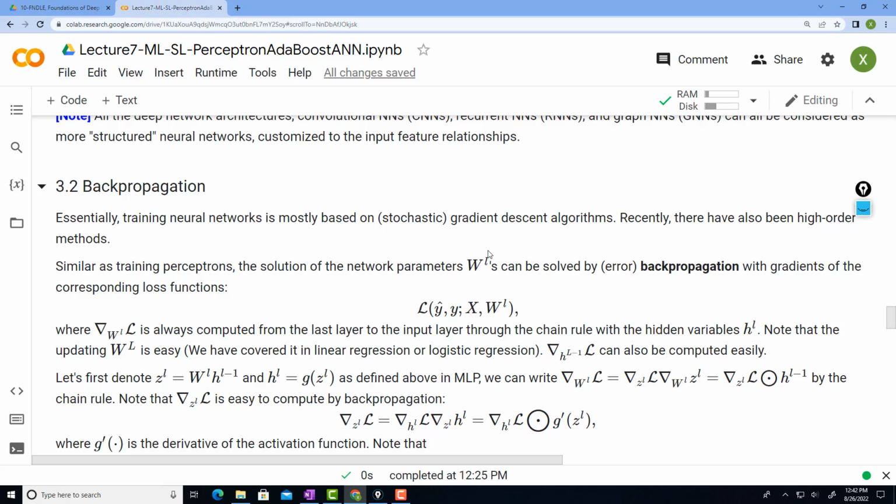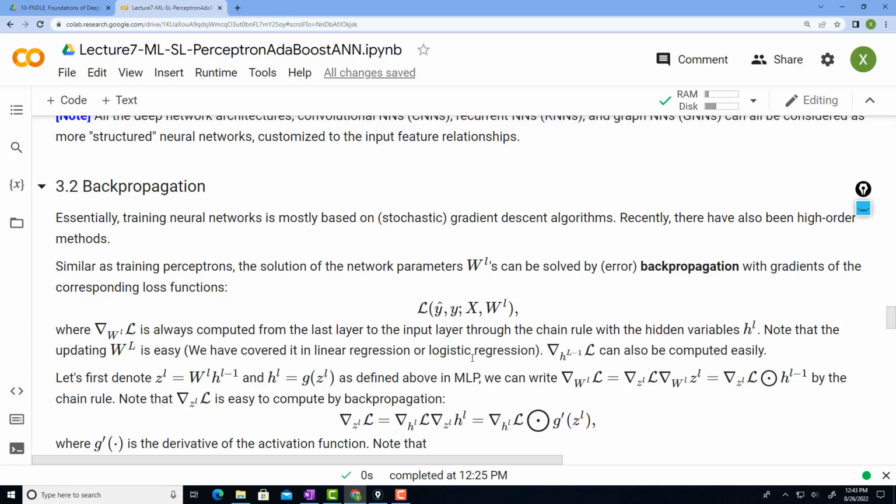So this is another gradient descent or stochastic gradient descent training algorithm, depending on how you set up the training procedure. And the problem of deriving the gradient descent algorithm for the multi-layer perceptron is that it's a stacking architecture. So you are transforming the original features into multiple intermediate representations.